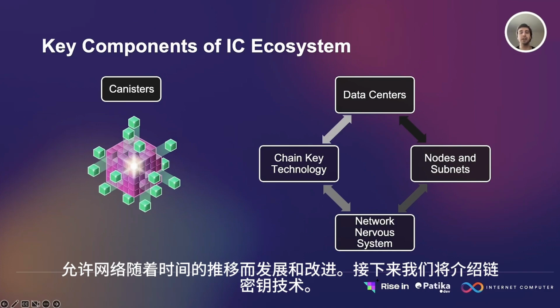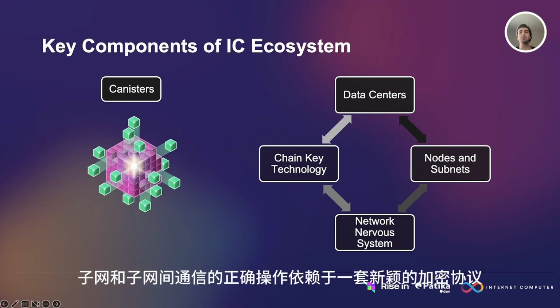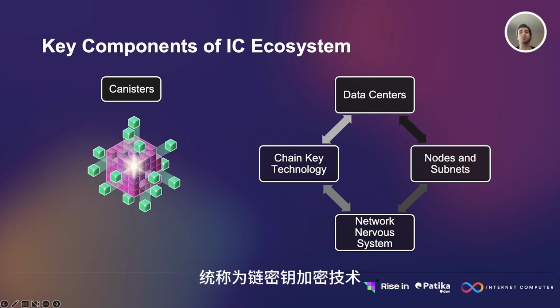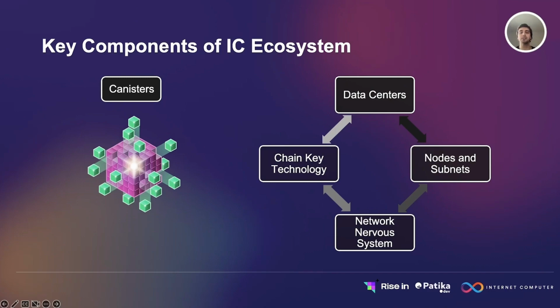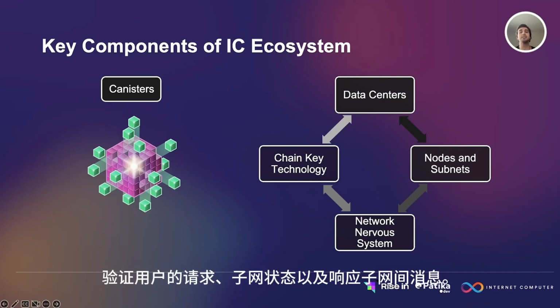Next, we have chain key technology. The correct operation of subnets and inter-subnet communication relies on a suite of novel cryptographic protocols, collectively referred to as chain key cryptography. Chain key cryptography makes it possible for subnets to authenticate responses to user requests, the subnet state, and inter-subnet messages in a completely decentralized way.